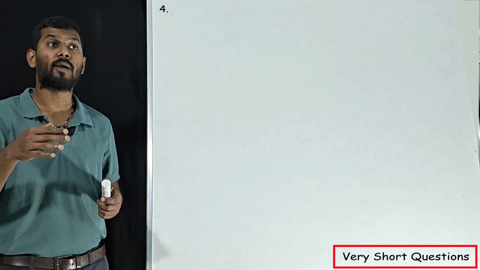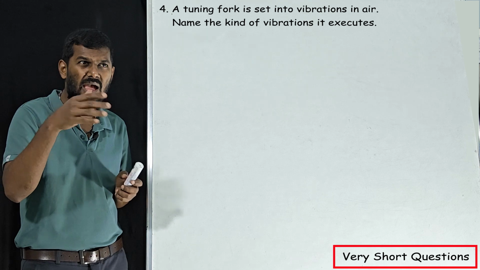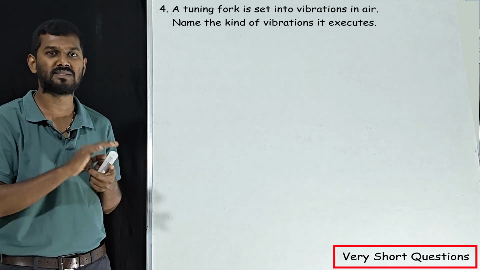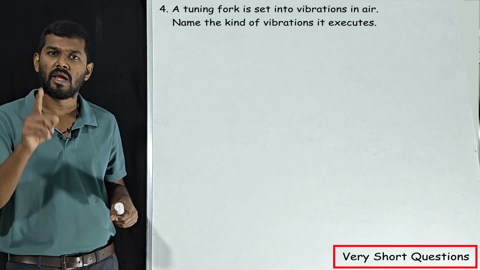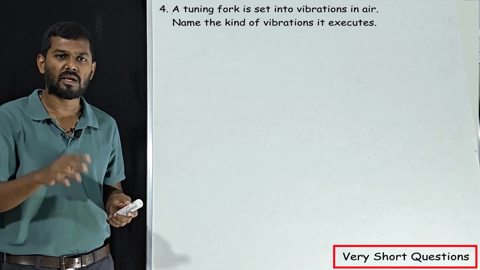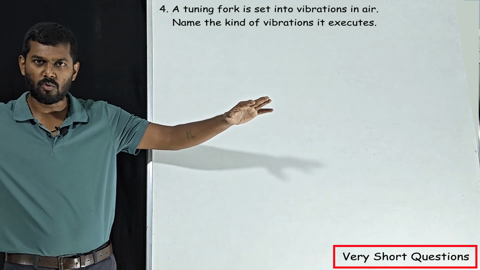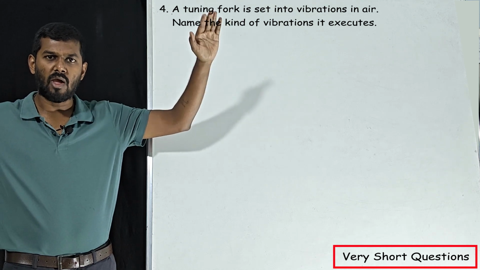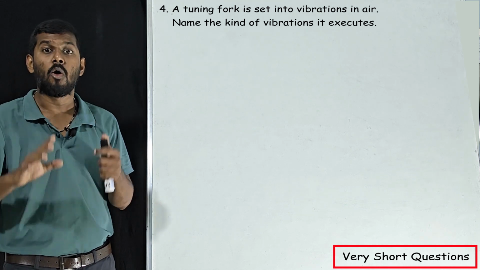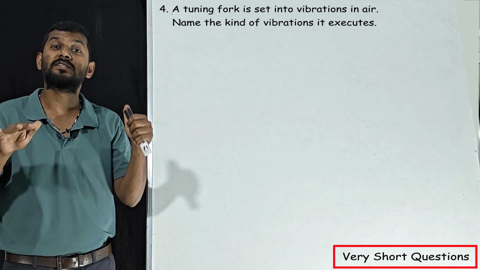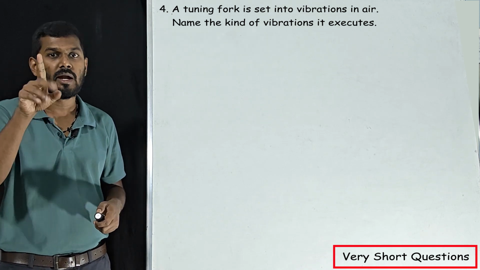Fork is set into vibration in air. Name the kind of vibration it executes. Just answering this question is very simple, but you need to understand the concept. Whenever we talk about any vibration on earth, it is going to stop ultimately, correct? Assume you take a long scale. Once you tap on one edge, you have to hold the other edge strongly. One end you tap on it, it will start vibrating, correct? So ultimately it is going to come to rest. Whatever the vibrations, ultimately it is going to come to rest. Those are called damped vibration. Keep this in mind, those are called damped vibration.